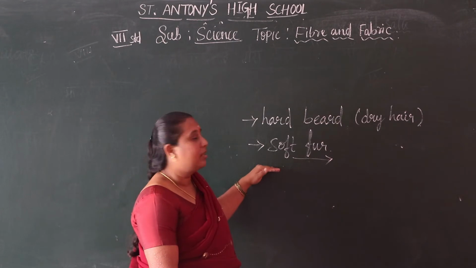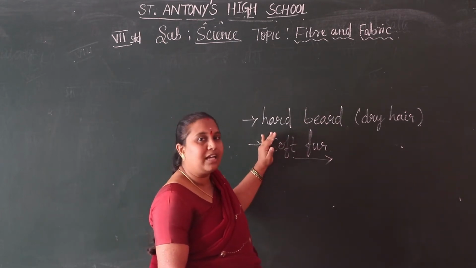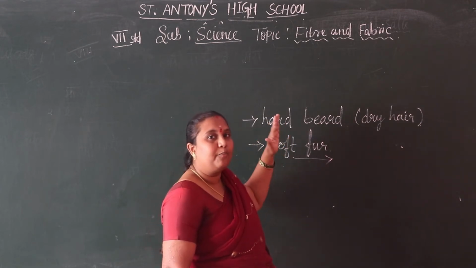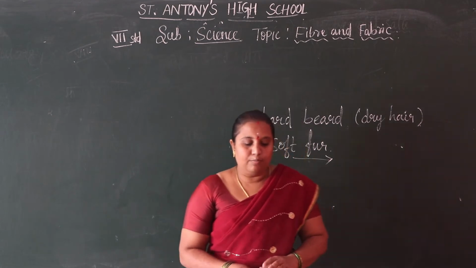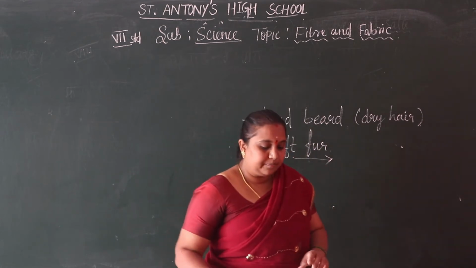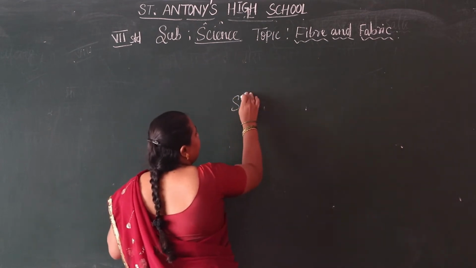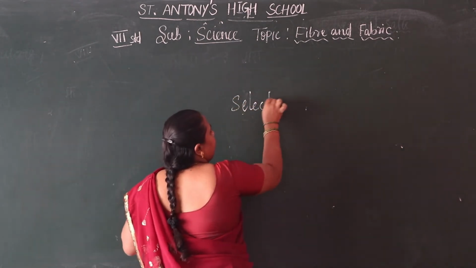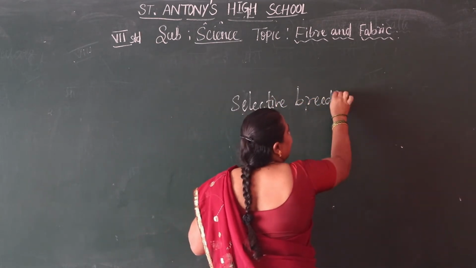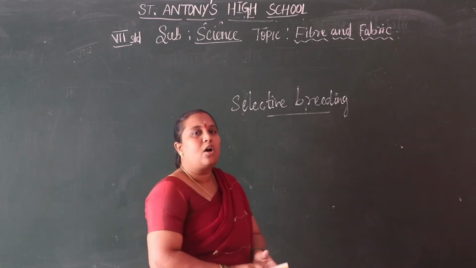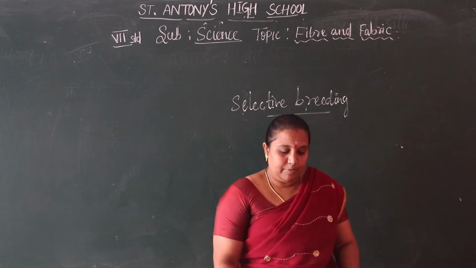To weave the clothes, the first step is that we are selecting the hairs. We can say it is selective breeding. We are selecting the hairs, which is hard and which is soft. This process we can say is selective breeding.